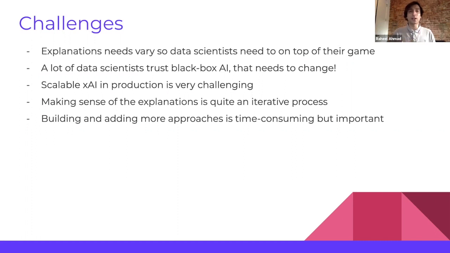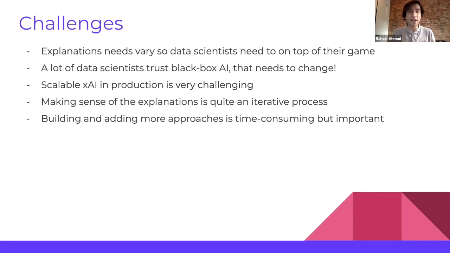They need to start being more skeptical about AI models and find reason to trust these algorithms more and more by building explainability into them. Explanations can vary, so data scientists need to be on top of their game and be really good storytellers in order to make a compelling case about their recommendations. Another challenge is that making sense of these explanations is quite an iterative process.